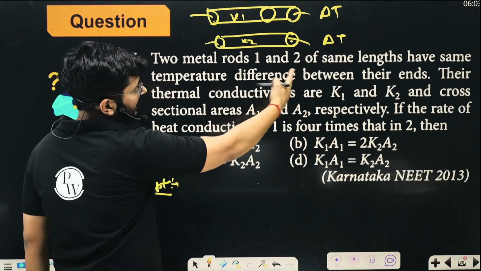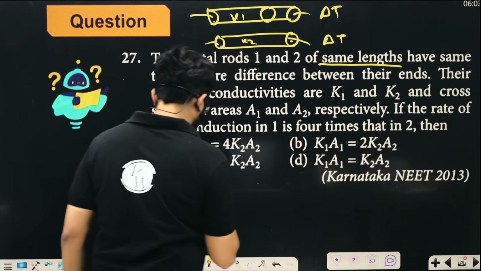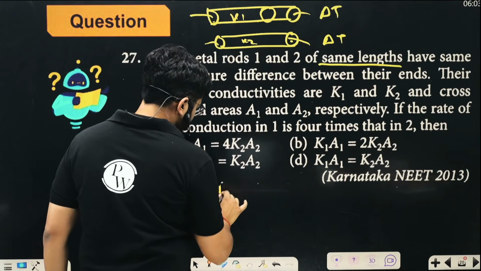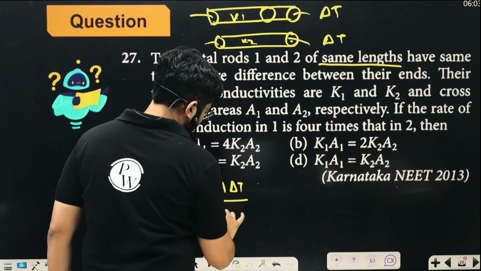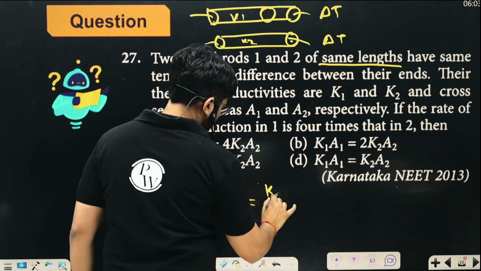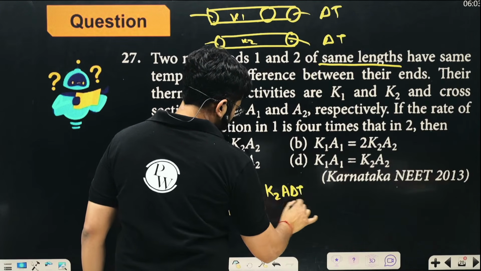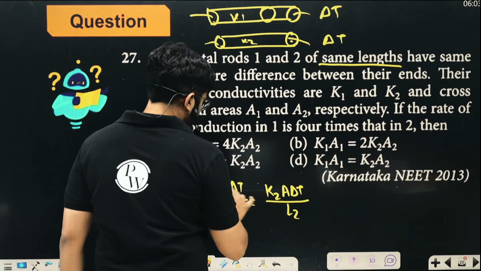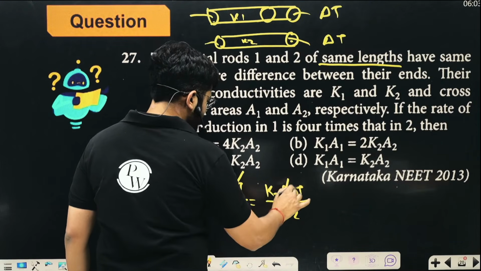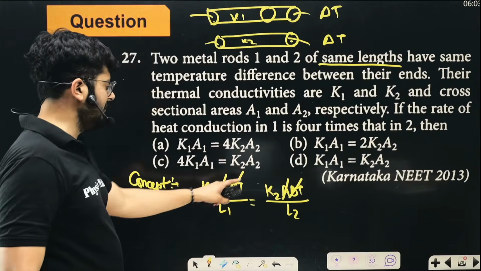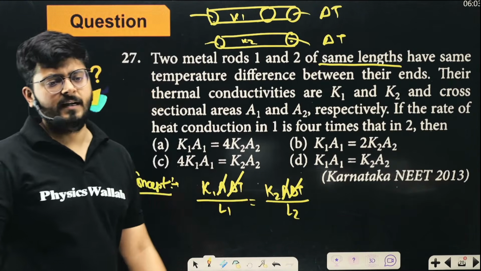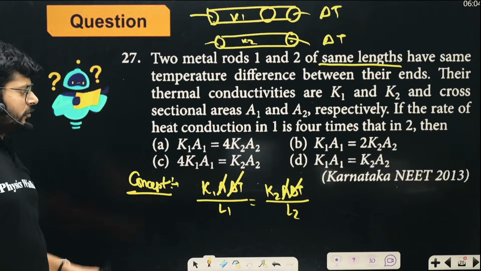They have the same length, let's say the length is L. So K1 A delta T upon L1 is same as K2 A delta T upon L2, right? So area is cancelled out. Temperature difference is same across them. So K1 upon L1 is same as K2 upon L2, right? Yes or no?